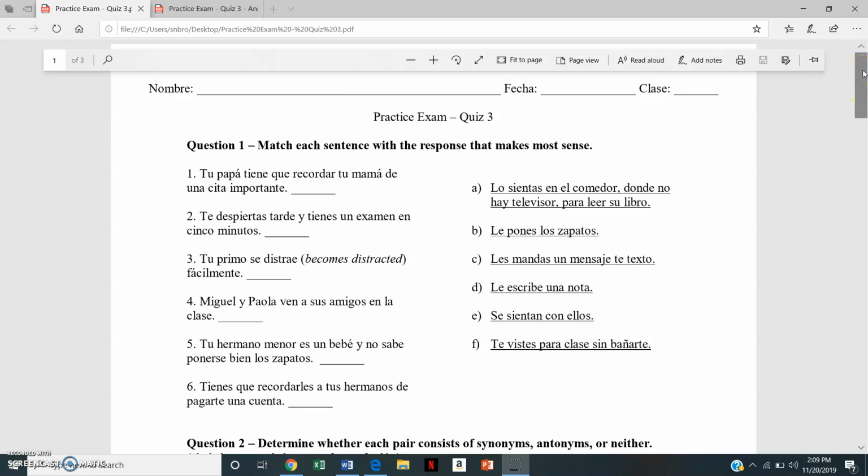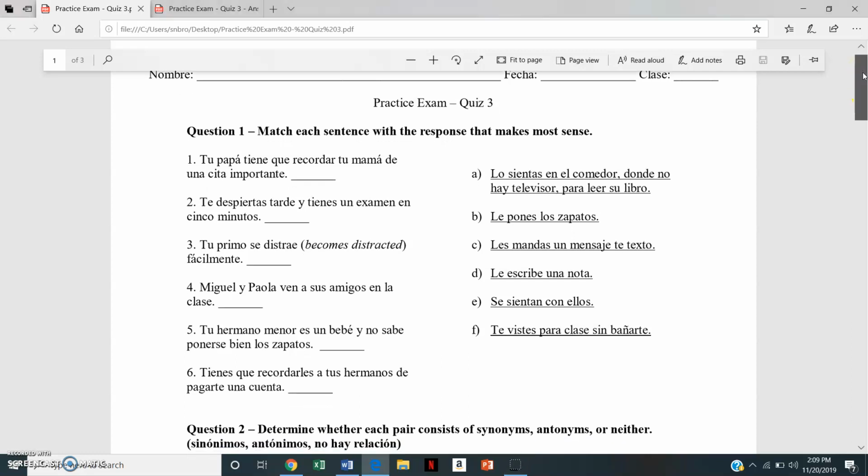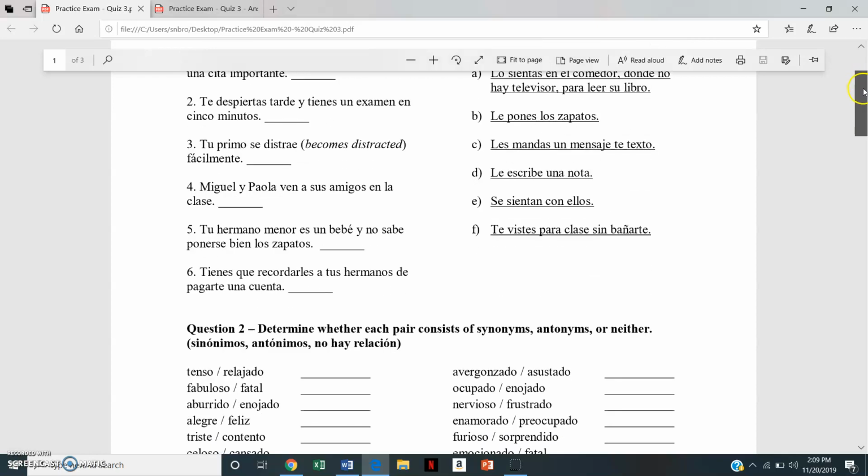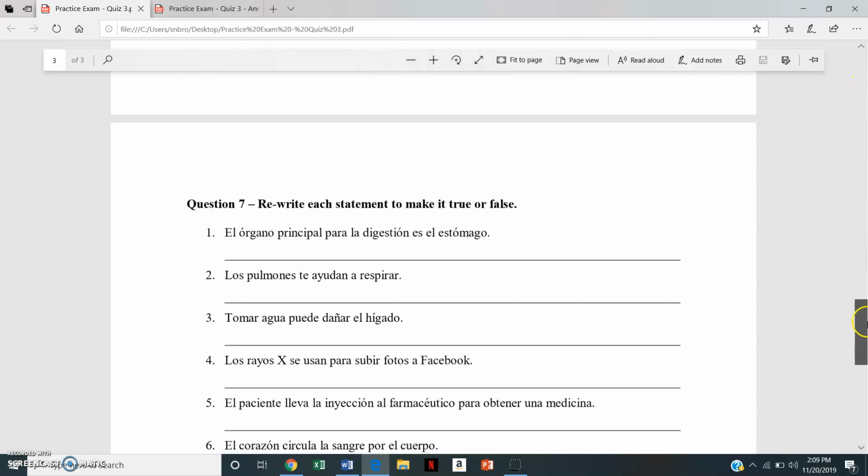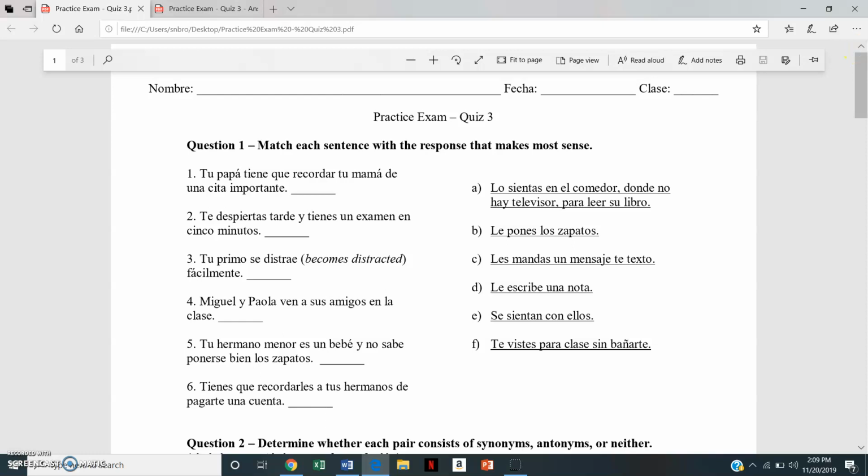Hola clase, you received this practice exam for quiz 3 from me. If you see, there are a couple of different pages for it. I did want to go through the answers so that you could understand what you should be studying and what you should be taking away from the practice exam.